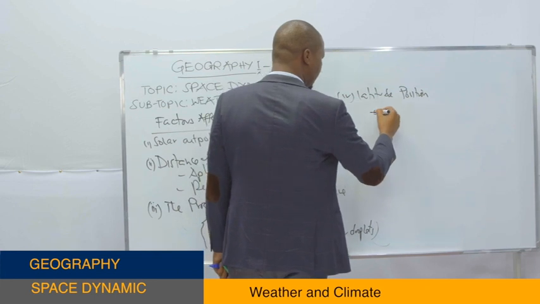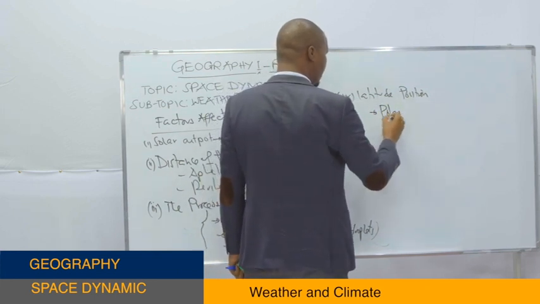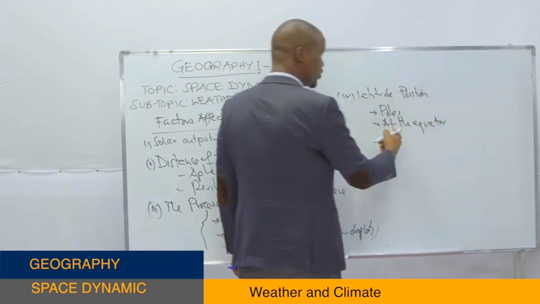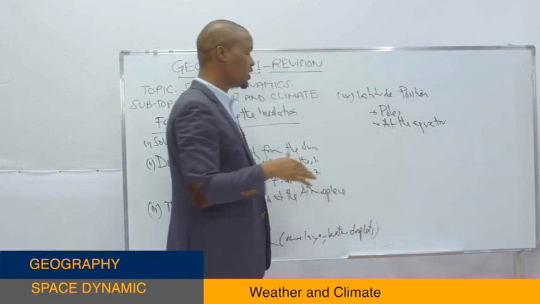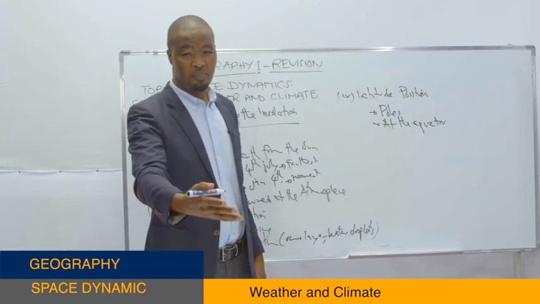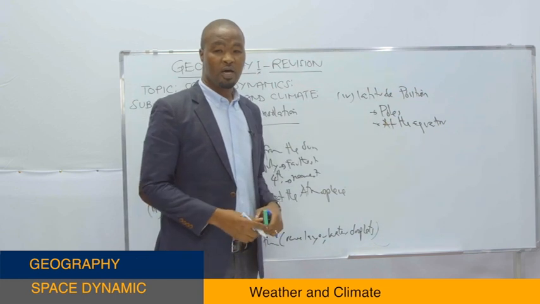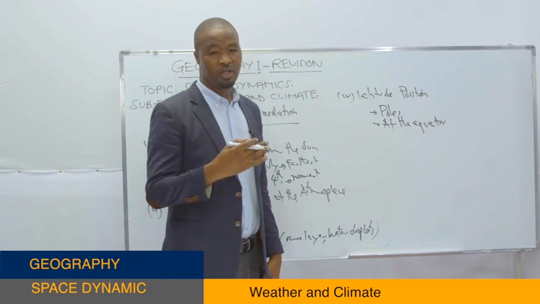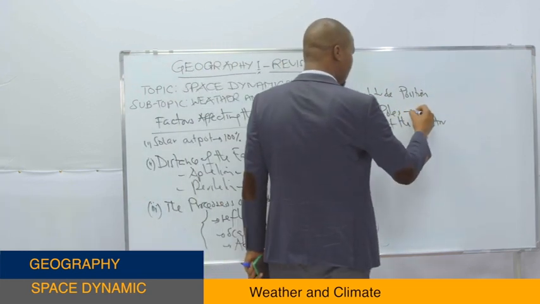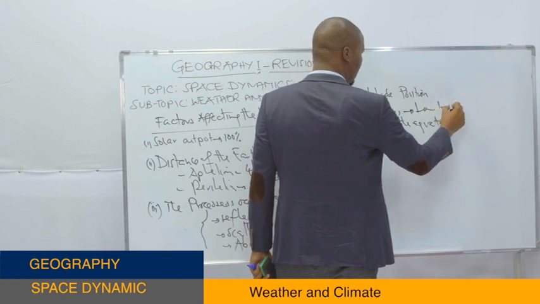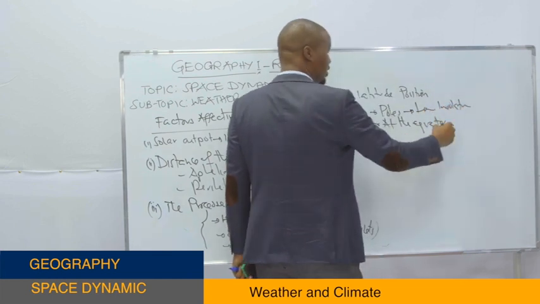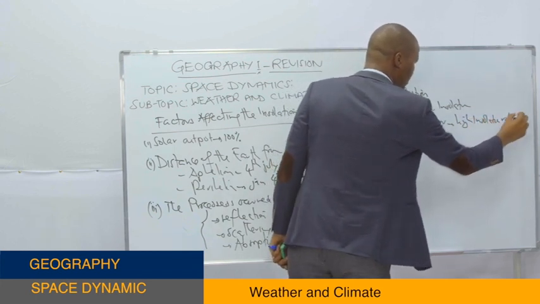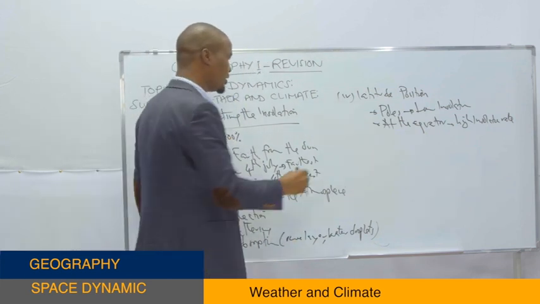So it depends whether the area is located at the pole or at the equator. For an area located at the equator, normally the heat energy travels from the sun to reach it at a perpendicular angle, while at the pole most of the heat energy reaches the area at a tangent angle. So you find at this point here, we assume a low insolation rate, while at the equator it will assume a high insolation rate.